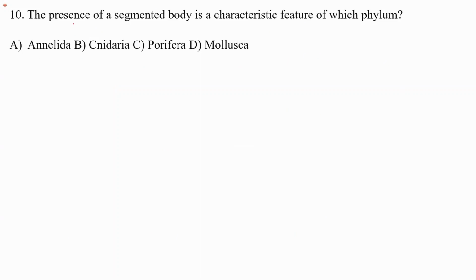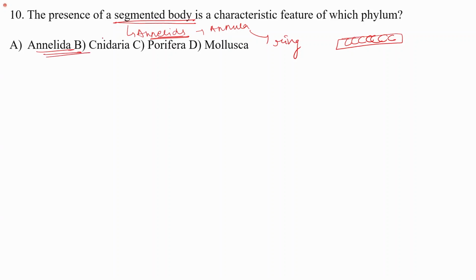The next question is, the presence of a segmented body is a characteristic of which phylum? So the segmented body is present in annelids. We know that annulus means ring, right? So annelids have a ring-like structure, that is, they have different segments in their body. The correct answer will be annelids.